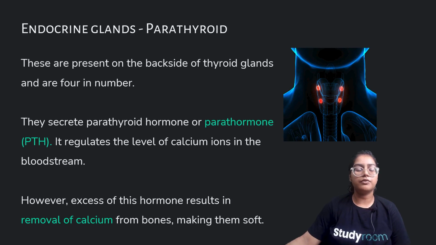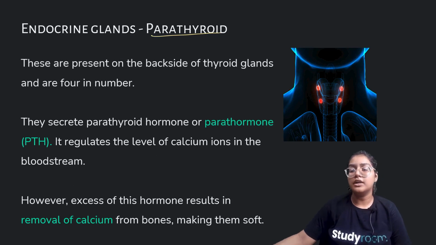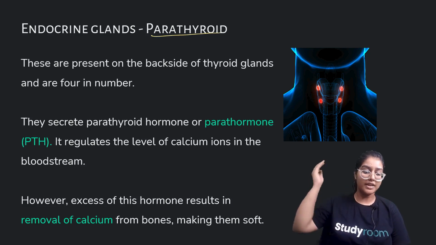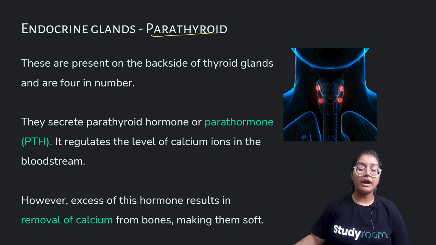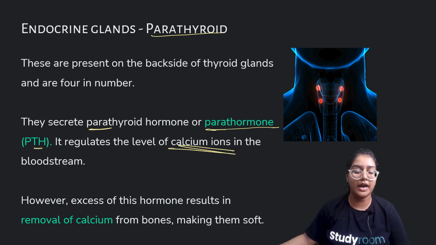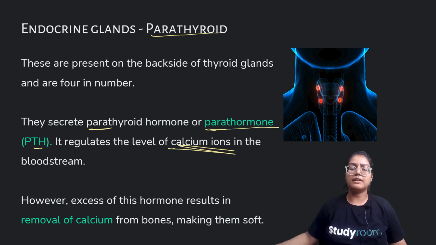Now, the third type of gland is the parathyroid glands. These are present on the backside of the thyroid glands. Thyroid was in the trachea region of the neck, so the parathyroid is at the backside of it. They release the hormone PTH, and PTH regulates the calcium ions of our body. However, this hormone results in removal of calcium from bone, making it soft.